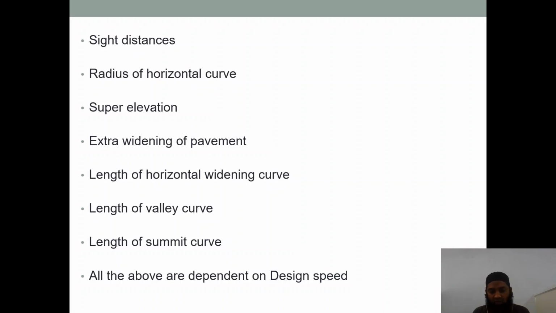Now design speed is related to other factors as well. If the design speed is less, there will be a change in all these factors which have been mentioned here. If the design speed is very high, depending on whether they are arterials, subarterials, collector streets or other streets, all these factors will also change.